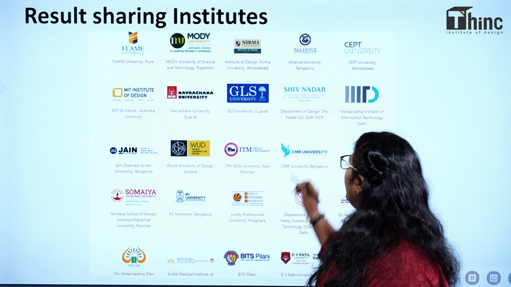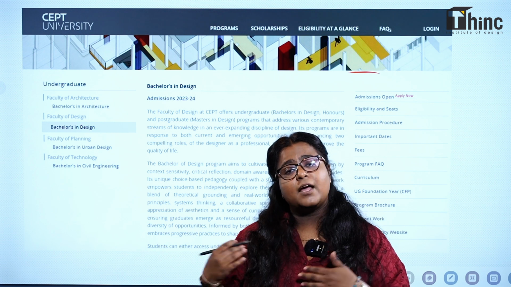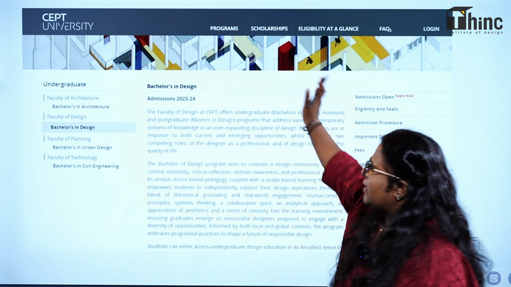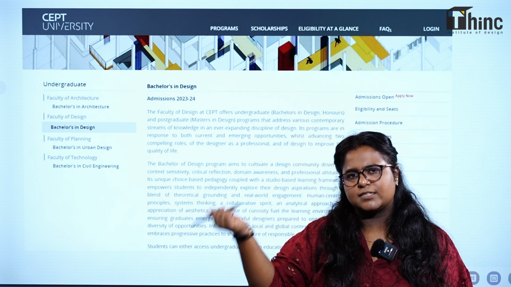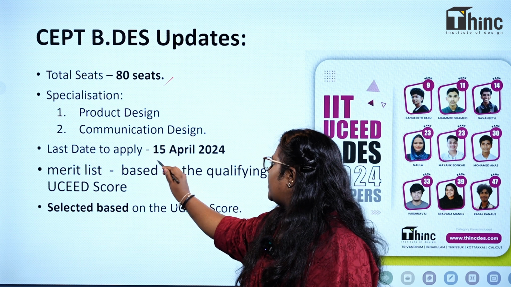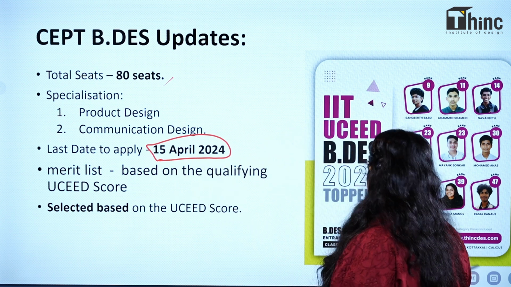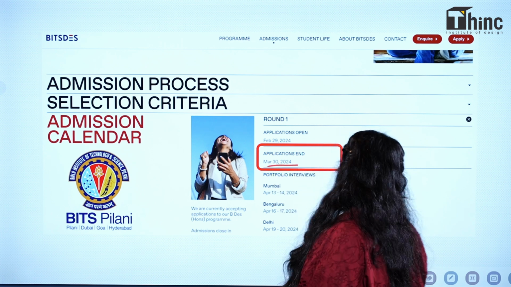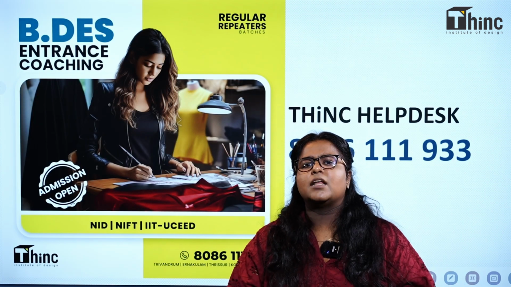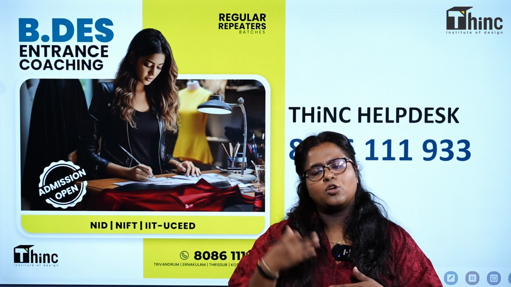And considering it, we have CEP and B.Des admission going on now. B.Des has started their B.Des program from this year. The admission for CEP is going on. This is CEP's official website. You can find the link in the description box. There are 80 seats in total in CEP, and the last date for the application is 15th of April. And when it comes to B.Des, it is 30th March. So when you apply for your IITs, do consider applying for the result sharing institutes also. Keep them also in your options when you apply for your colleges.